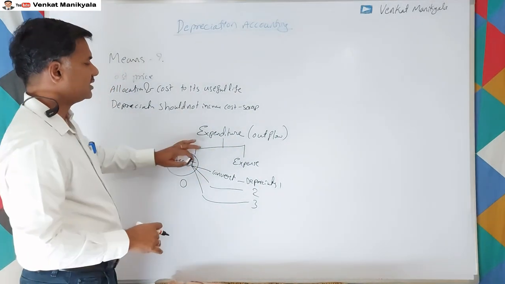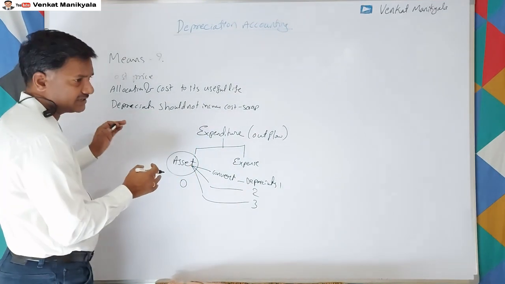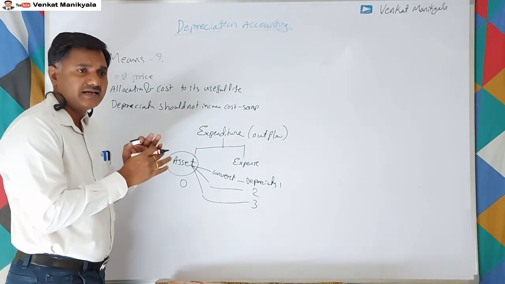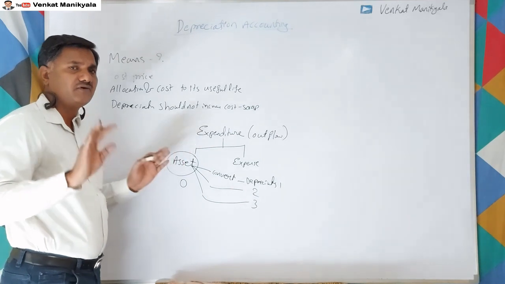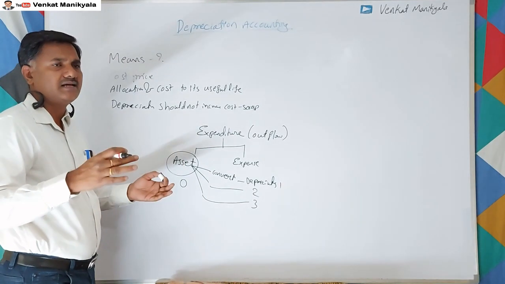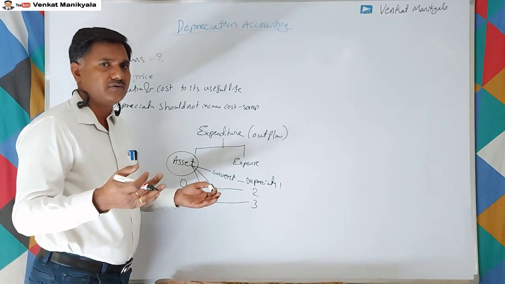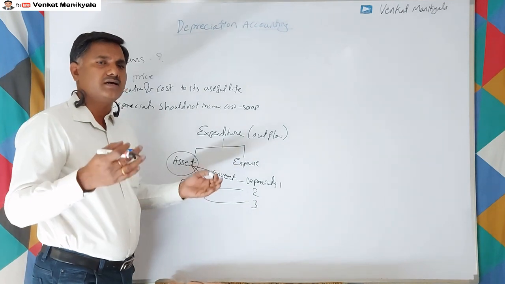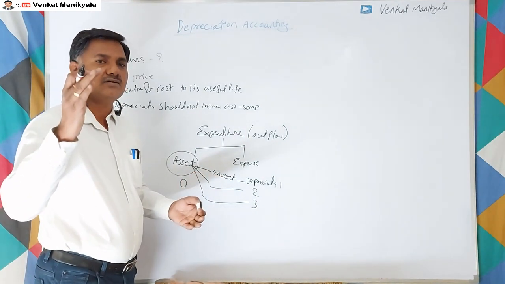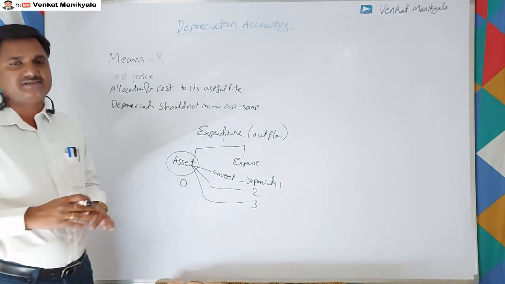Otherwise, whatever we spend towards an asset won't come into the picture of expenses. So we don't debit the P&L account, and the profit automatically increases even though we spent the expenses.